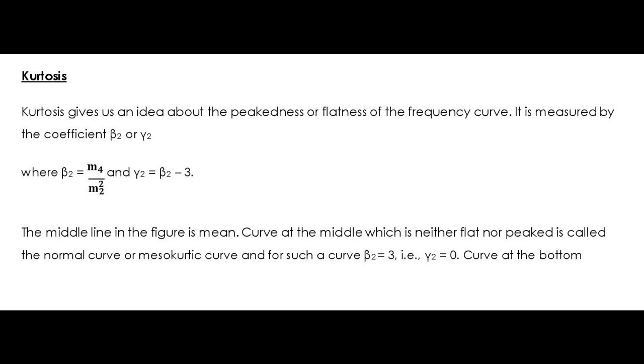For such a curve, beta 2 will be less than 3, that is, gamma 2 will be less than 0. The curve at the top, which is more peaked than the normal curve, is called leptokurtic, and for such a curve, beta 2 will be greater than 3, that is, gamma 2 will be greater than 0.